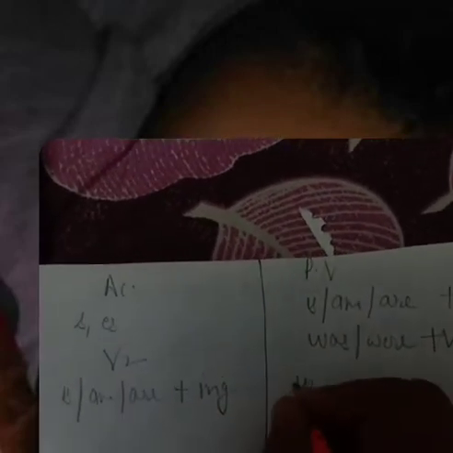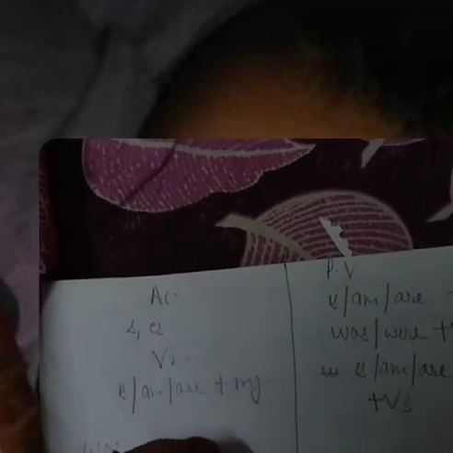Okay, if is, am, are plus ing is there, we will change it into is, am, are plus being plus V3. Okay, next, if was, were plus ing is there, we will change it into was, were plus being plus V3.